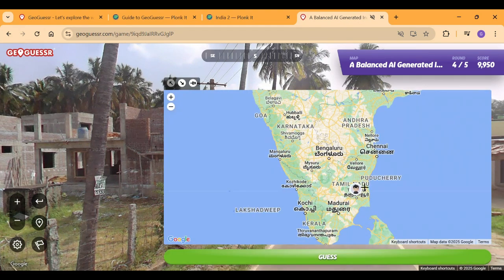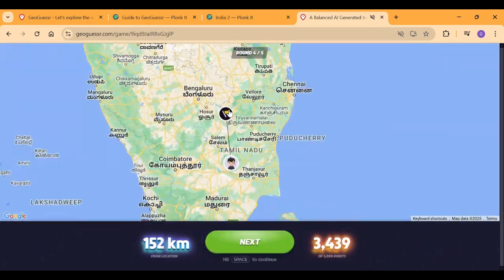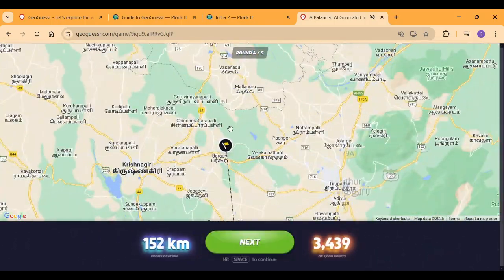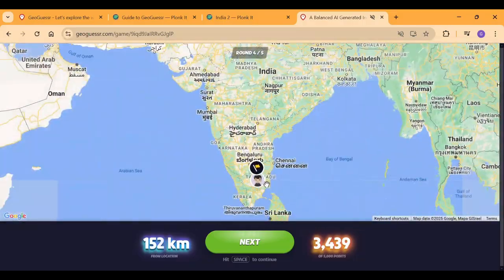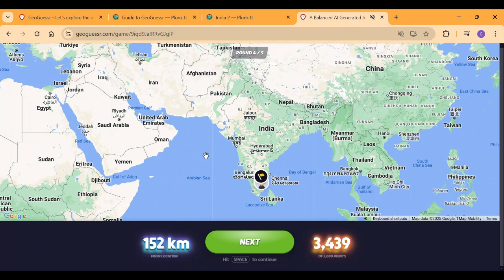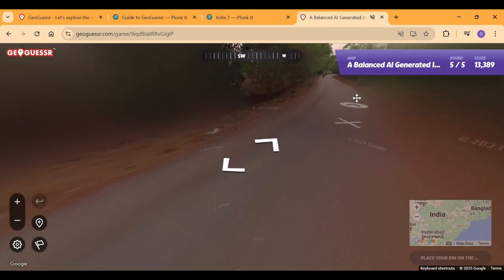And for the region, I think I'm going to hedge in Madurai area because it could be Chennai, but it could be here as well. I'm going in the center. Yes, it was actually near the border of them and Andhra Pradesh, the son of Bargur. So could have actually read the sign names, but I was kind of lazy. We're just kind of explaining the guide for India. Next, and finally, there's one last round for AI generated India.